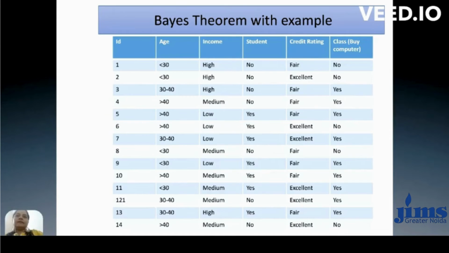Let us understand it in a better way by using an example. This is a table. Let's assume this is a training data set. Here we have different attributes like age, income, student, and credit rating. Based on these attribute values we have some output values y.